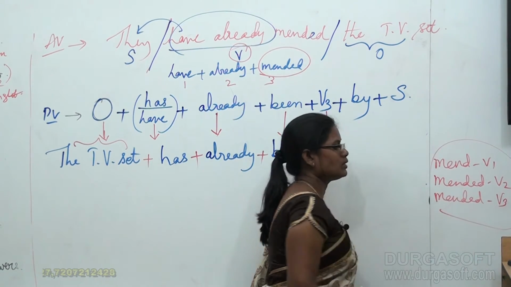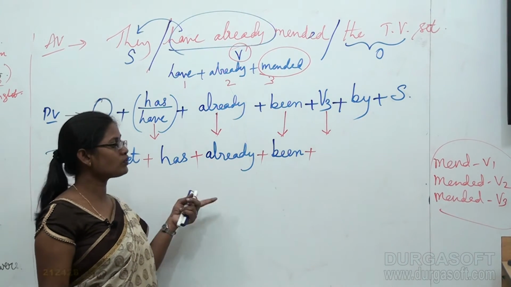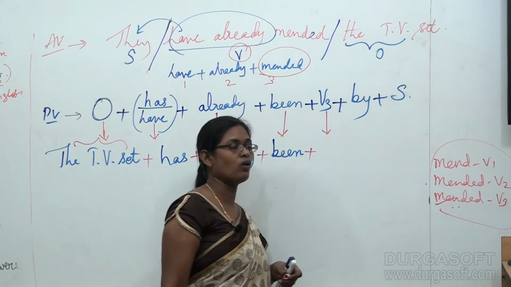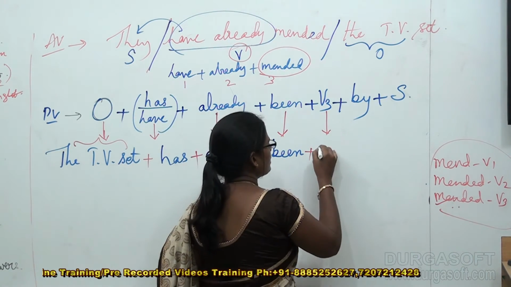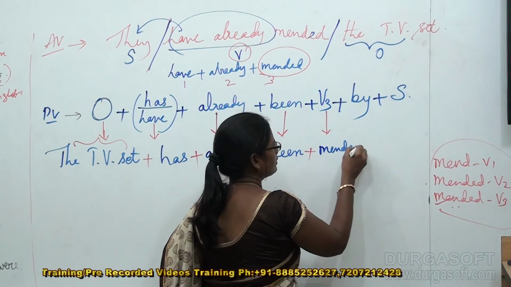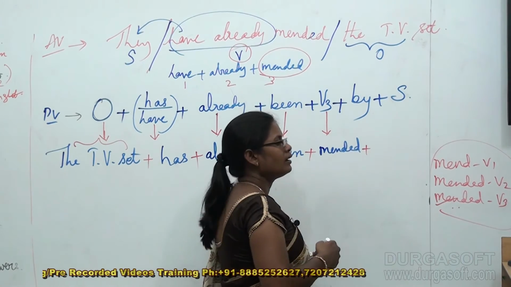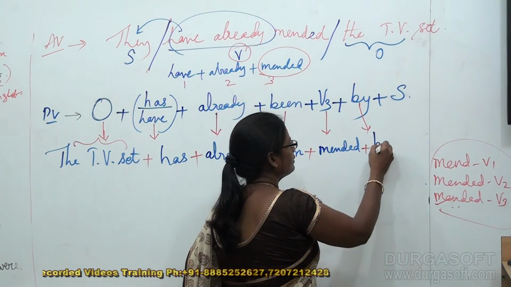So this is the set I have got. Now for the completion of the sentence, I am looking for my V3 form. So I am just copying it here. Mended. Okay. Plus bring by as it is here. By.